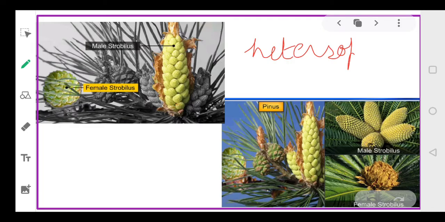So heterosporous means that they bear two different kinds of spores. The plant produces two different kinds of spores. One is a microspore, another is a megaspore.